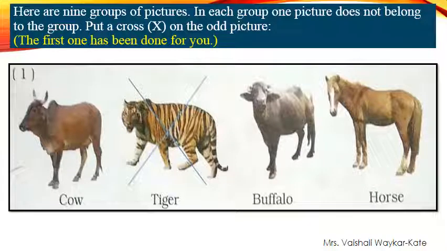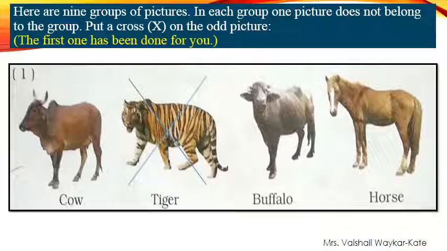You have to find one picture that does not belong to the group. Dear students, tell me which picture does not belong to this group. Yes, this is already done for you, that is tiger.